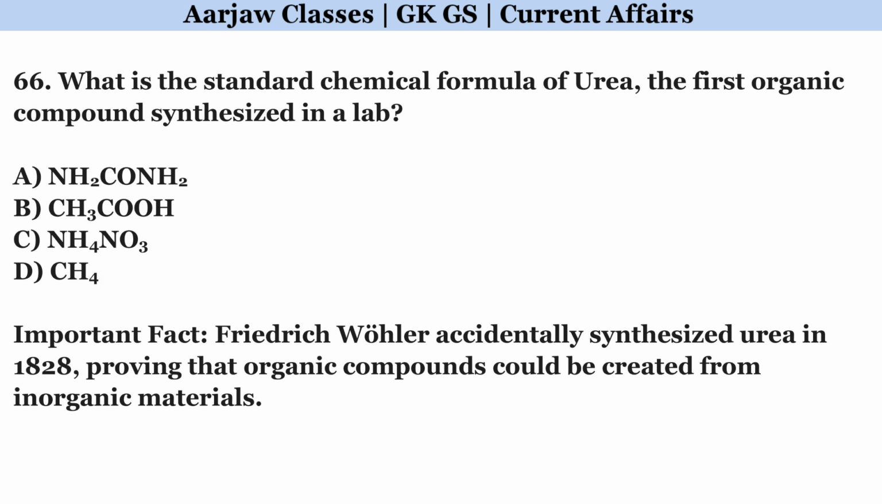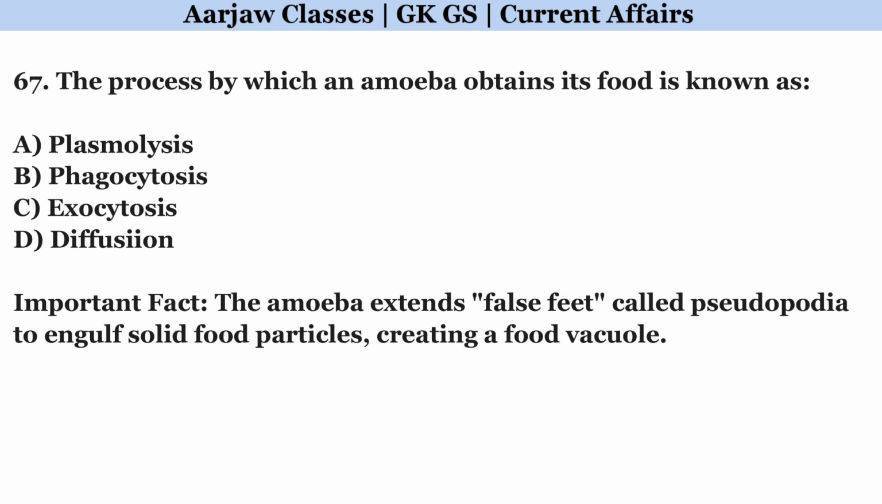What is the standard chemical formula of urea, the first organic compound synthesized in a lab? Right option is A. NH2CONH2. The process by which an amoeba obtains its food is known as. Right option is B. Phagocytosis.